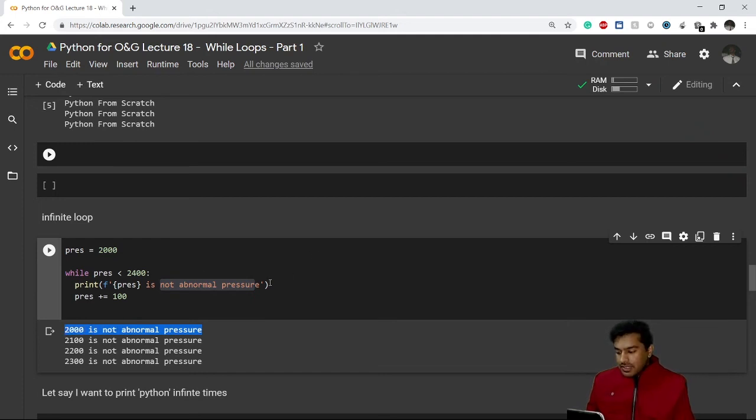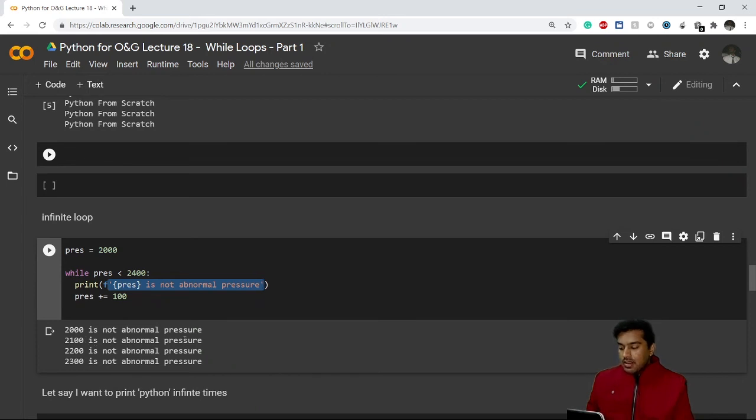Now after printing this statement, it comes to this downward step. Now press is increasing by 100, so 2000 becomes 2100. Now this 2100 goes back to the loop condition. It checks that 2100 is less than 2400. Yes, it is. So it will now print that 2100 is not an abnormal pressure, which is here in the second line.